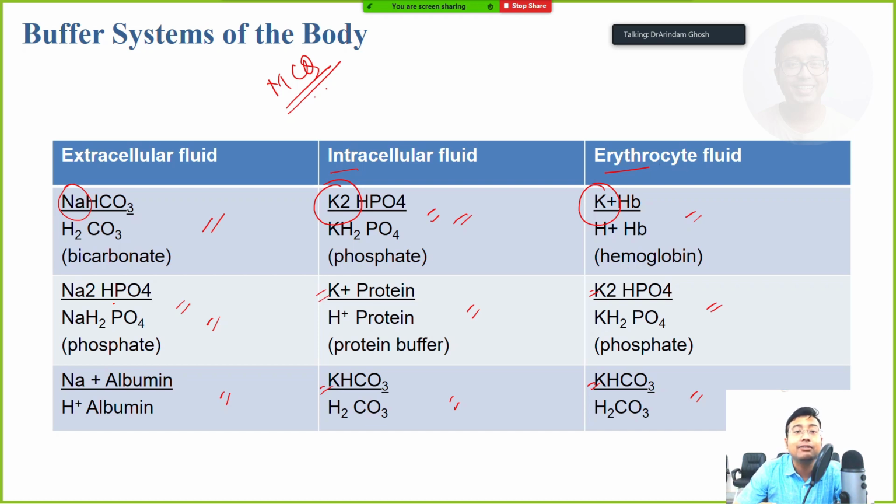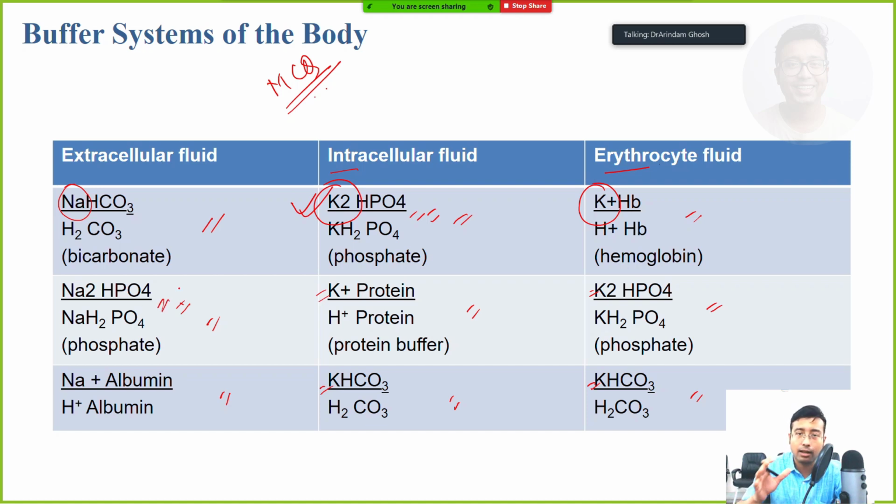However, if they are given in formulae, that is sodium bicarbonate by carbonic acid, potassium dihydrogen phosphate by dipotassium hydrogen phosphate, disodium by dihydrogen, like that, then you have to very carefully choose the one that is with potassium. If it is not given, you cannot choose the sodium one, because it is present outside the cell.